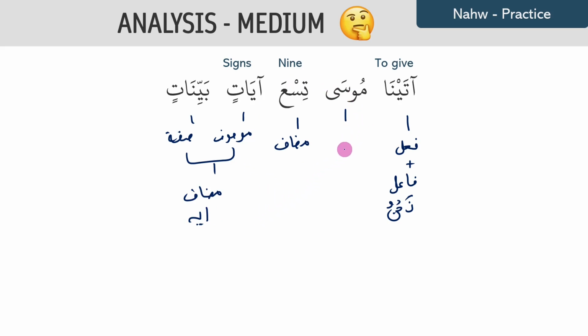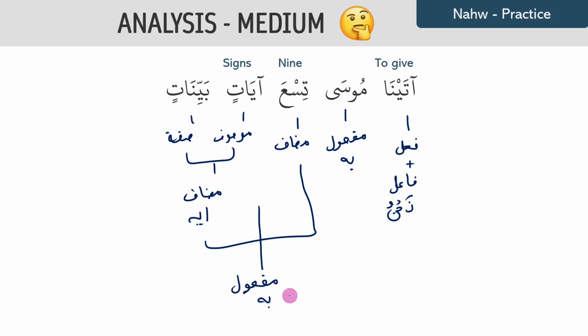Now we have to figure out what Musa and tis'a is. So this sentence means to give someone something, because the word to give would have two maf'ul. So we are giving Musa, so this is going to be your maf'ul bihi, because to whom are we giving, and then what are we giving is 9 clear signs. So this is going to be your maf'ul bihi number 2. Okay, this sentence translates to we gave Musa 9 clear signs.